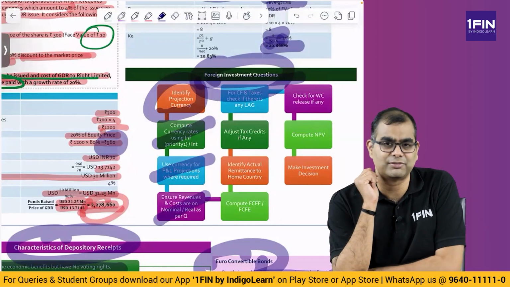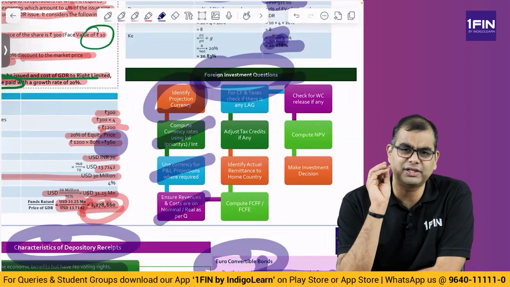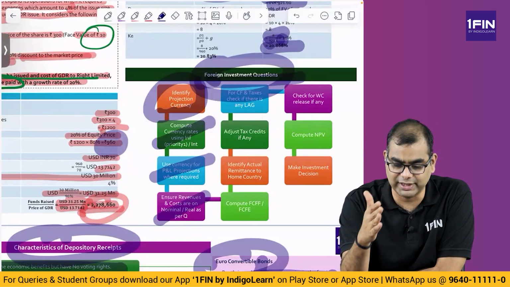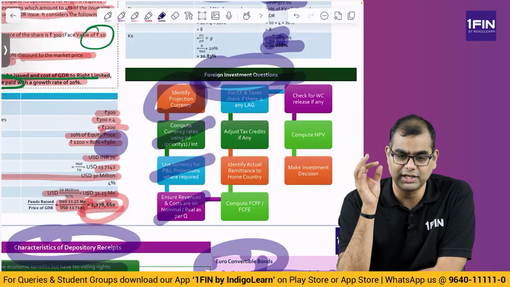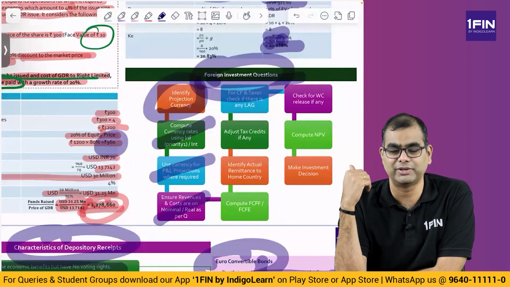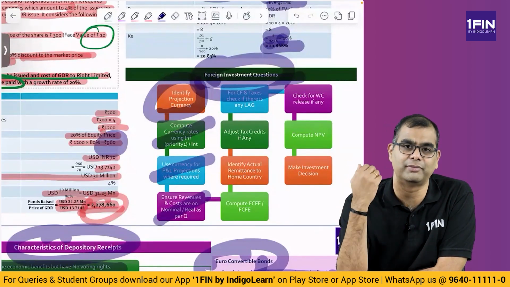You would have seen this in the Advanced Capital Budgeting chapter. You have to be very, very clear about the way in which you make your projections. Are you making real cash flow projections or nominal cash flow projections? Because if you are using real cash flow, the discount rate has to be real. If you are using nominal, you have to use a nominal discount rate.